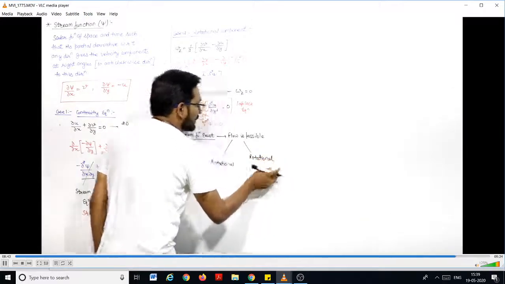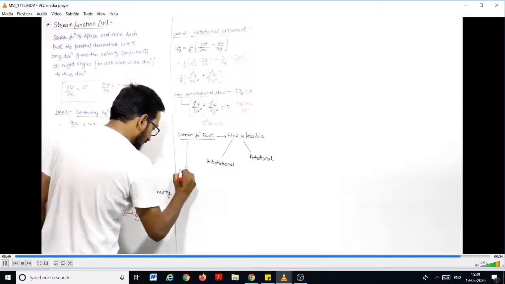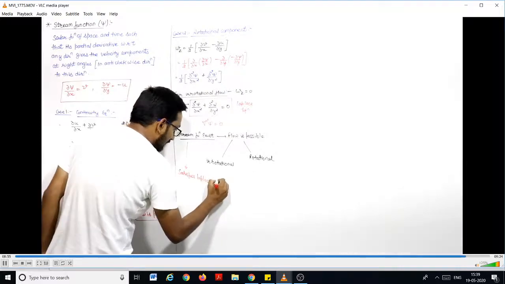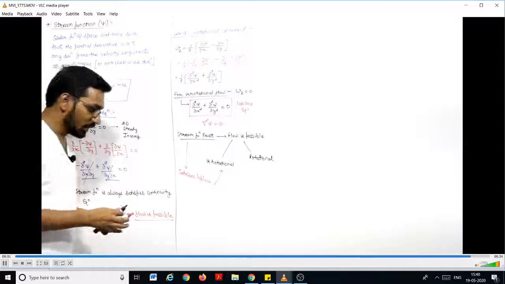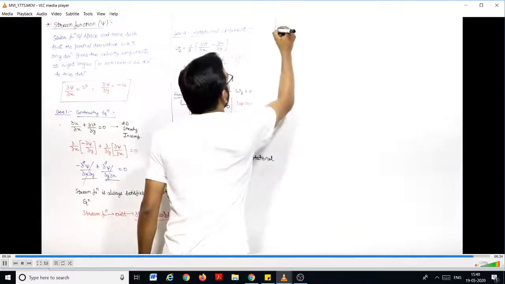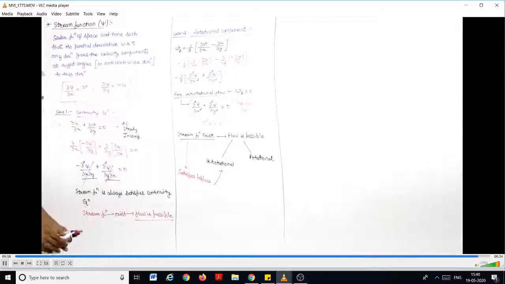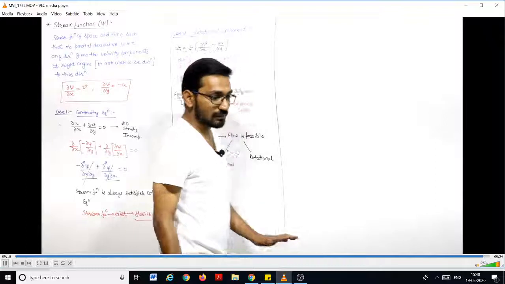So stream function can also exist for rotational flow, and if this stream function satisfies the Laplace equation, then this flow will be irrotational flow. So you have to understand that for rotational and irrotational, both stream function can exist, but potential function can only exist for the irrotational flow, right?